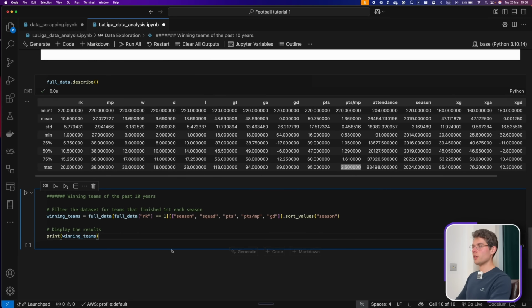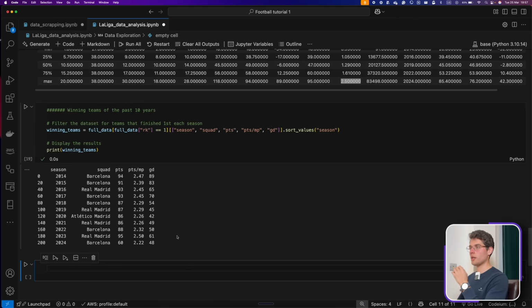Next, we can look at the winning teams of the past 10 years. So we just want to look at who is the team that ranked number 1 within the past seasons. Only the winning team. So we call winning teams a variable. We go into our data set, we filter by ranking equals 1, and here we just keep the other columns as well so that we can have a visual.